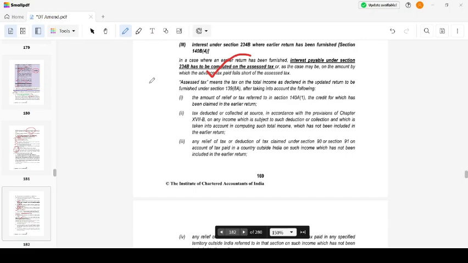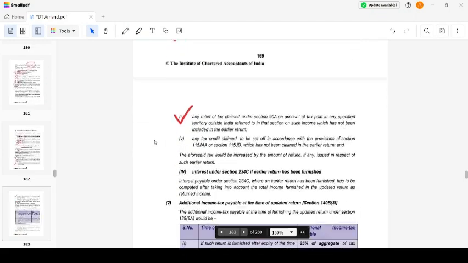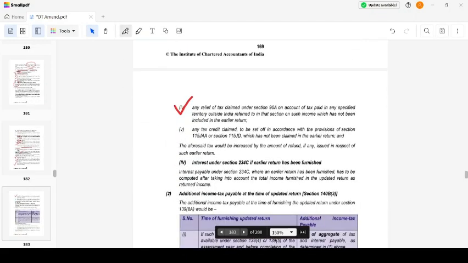This will be computed after taking into account the amount of relief which is being claimed, and tax deducted, TCS not claimed, or relief not claimed, then any relief under 90A not claimed, and the tax credit which has not been claimed. Also add the refund.